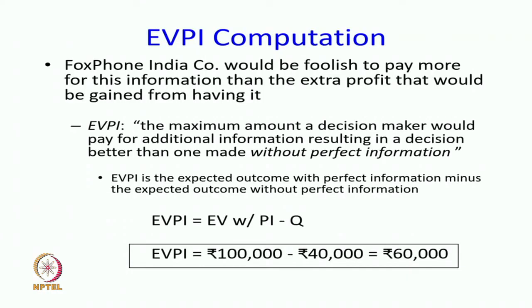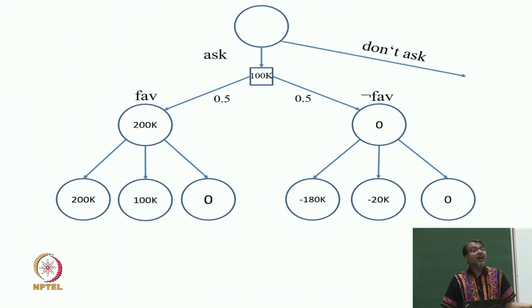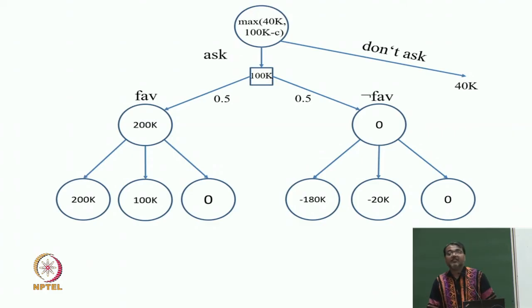Expected value of perfect information is expected value with perfect information minus the expected value without information, and this equation stays forever. And in terms of the graph, I can also not ask the economist, that is my other possible edge. And I know that if that happens, I will make expected value of 40K. And let us say the economist charges C. So, at my OR node, I have to do max of two numbers, one is 100K minus C, where C is what the economist charges, and the other is 40K.